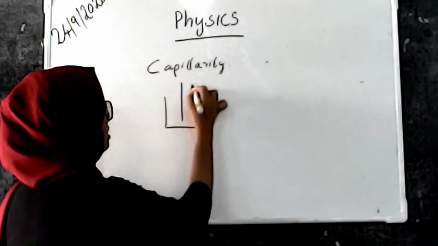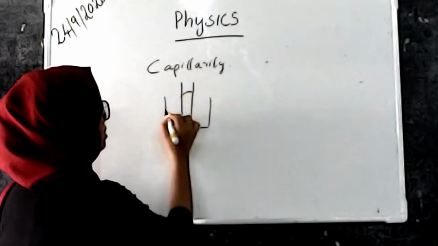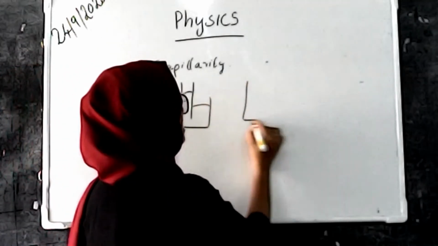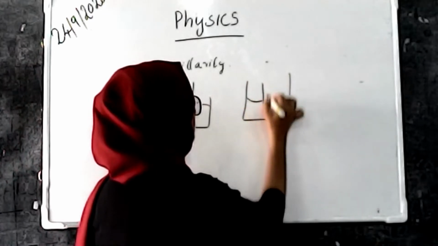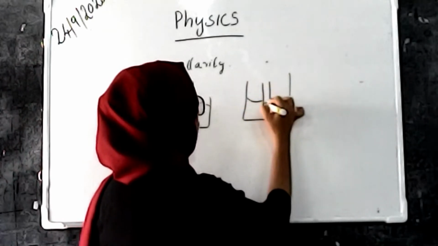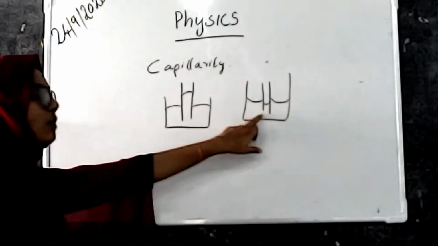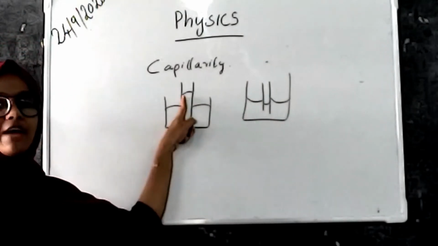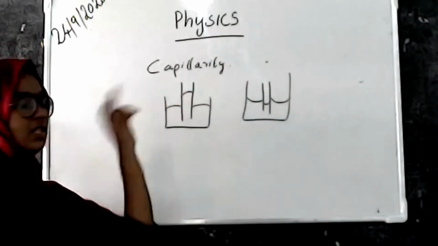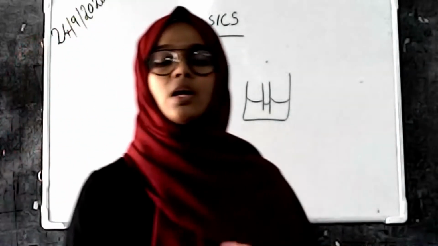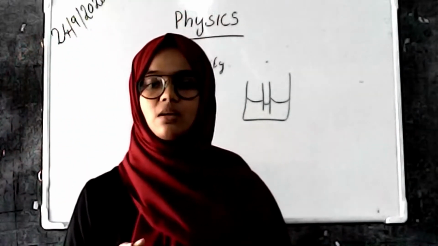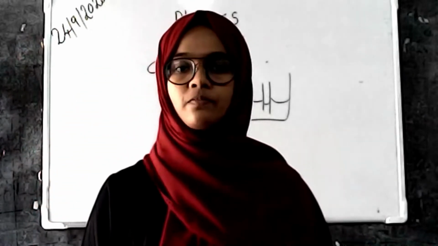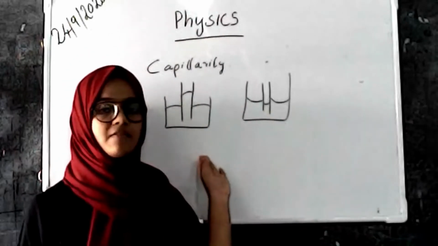In the first beaker, the level of fluid is higher, rising, and in the second case the level of fluid is not rising. Here water is rising against the gravitational force. In all of these objects, there is a gravitational force acting downward, and this water has that gravitational force.